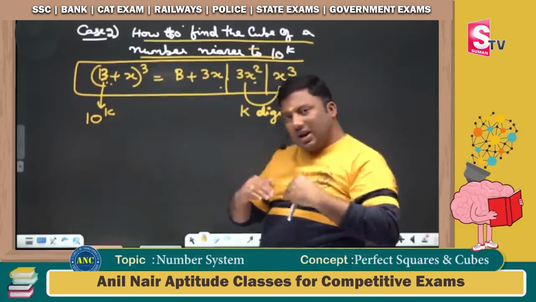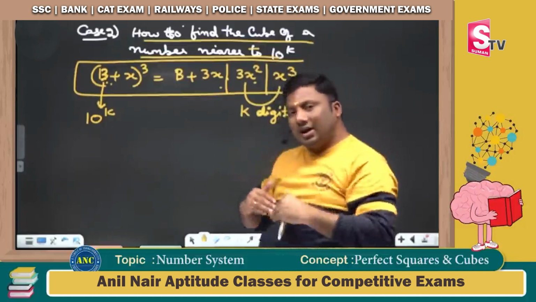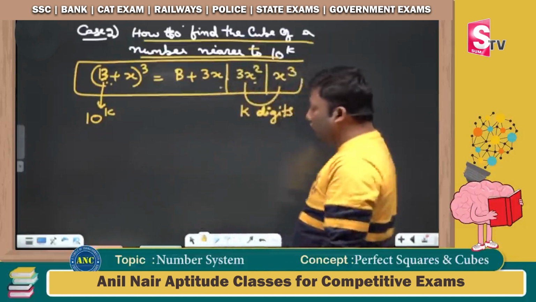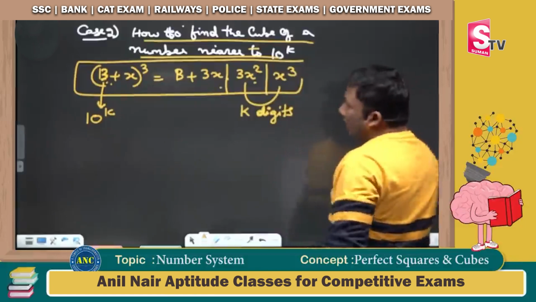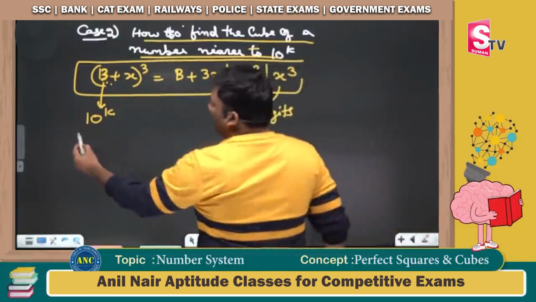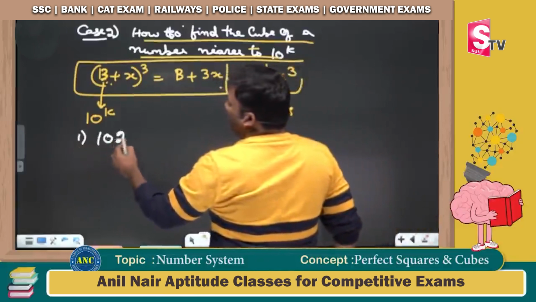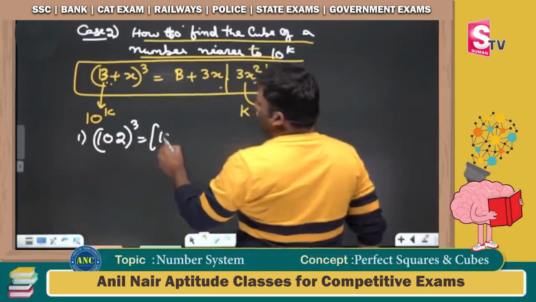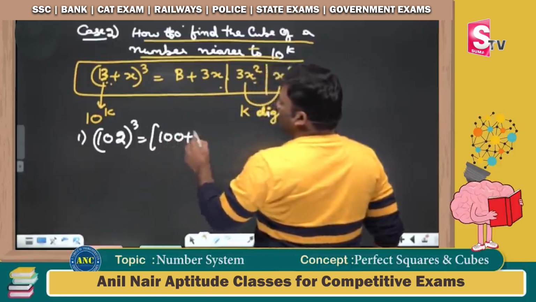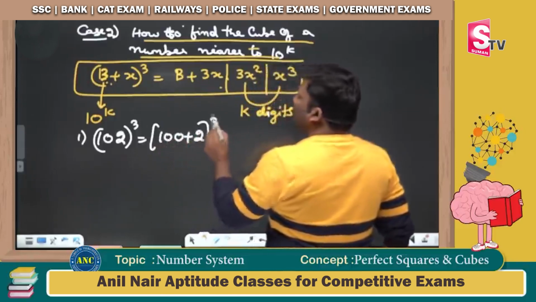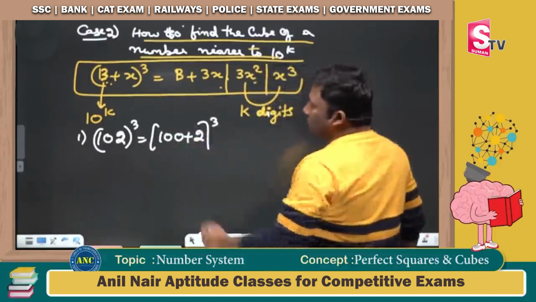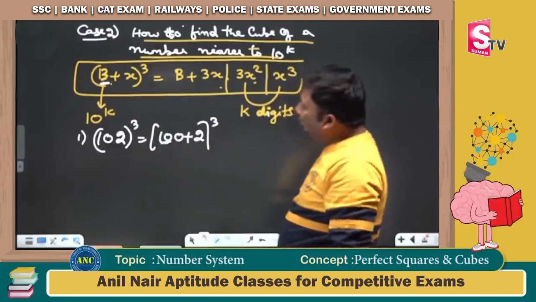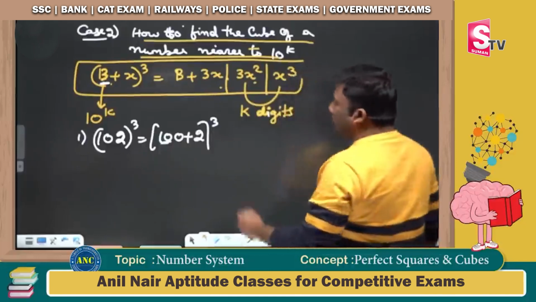Greater than 10, less than 10. Greater than 100, less than 100. Greater than 1000, less than 1000, and so on. Few problems which we will do; it will be very easy for you. First problem: 102 whole cube. This is nothing but (100 plus 2) power 3. 102 is 2 more than 100. If you observe here, b value is 100 and x value is 2.